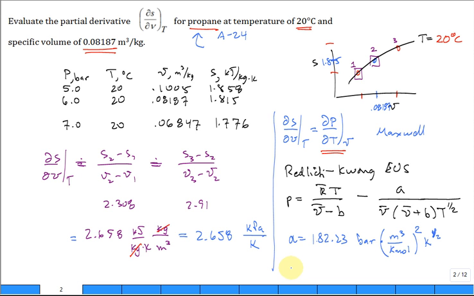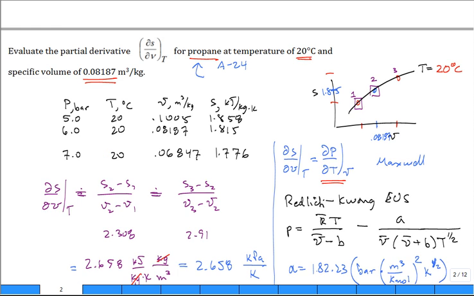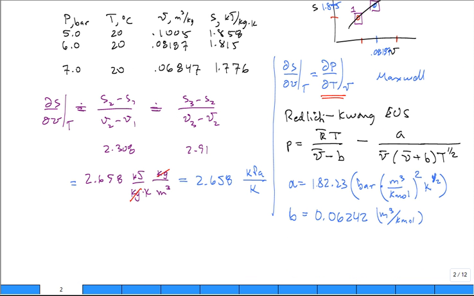And then the coefficient B, 0.06242 units of meters cubed per kilomole. What we do here is take this equation and see if we can analytically calculate the derivative of pressure with respect to temperature holding specific volume constant.